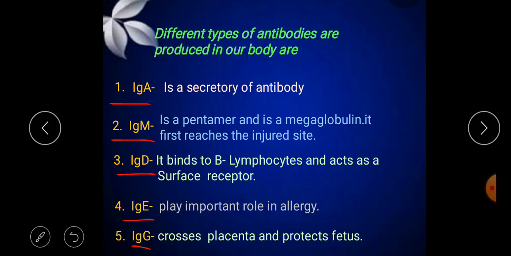What are their functions? IgA is a secretory antibody. IgM is a pentamer and a macroglobulin, and it is the first to reach the injured site. What is the function of IgD? It binds to B lymphocytes and acts as a surface receptor. IgE plays an important role in allergy. IgG crosses the placenta and protects the fetus. So this is all about the functions of the different kinds of antibodies.